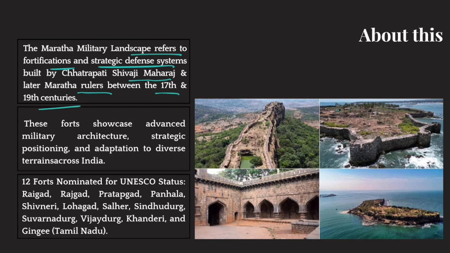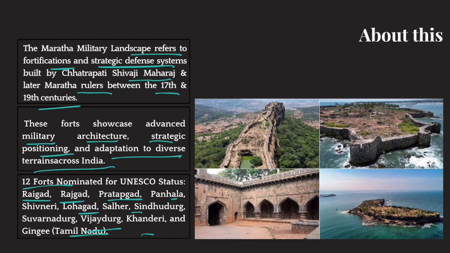Now, the reason why the Maharashtra government is saying that they deserve UNESCO World Heritage Site status is that these were very unique fortifications. They showcased advanced military architecture, strategic positioning, and adaptation to diverse terrain across India. Every fort was different and was based on its surroundings. These 12 forts are Raigad, Rajgarh, Pratapgarh, Panhala, Lohgarh, and many others, from Maharashtra, Gujarat to Tamil Nadu also.